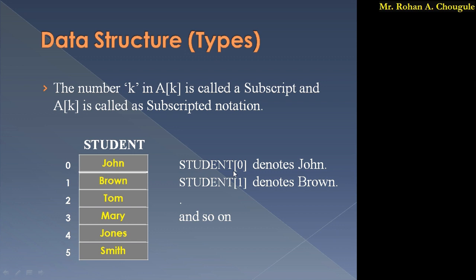So student[0], what does it indicate? Student[0] indicates John. Then student[1] indicates Brown. If I write student[2], then it indicates Tom, and so on. Likewise we can access the elements which are stored in an array. So this is a simple example of an array.